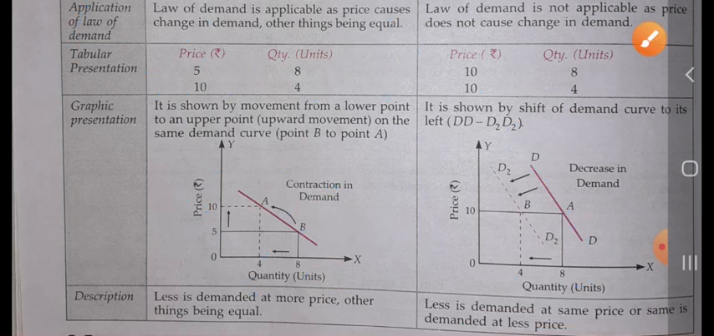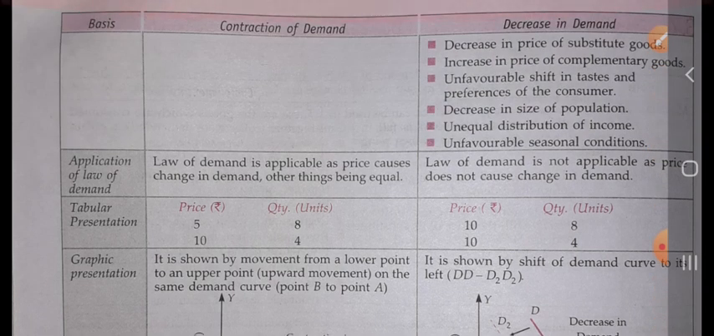Now the description of it: less is demanded at the higher price, other things being equal. Here, when the price is higher, the consumer is demanding less of the commodity, other things being equal. And in the case of decrease in demand, less is demanded at the same price, or the same is demanded at a lower price. When the price is the same, the quantity demanded is less, or when the price is less, the quantity demanded is the same. So it's all about the difference between the contraction of demand and decrease in demand.